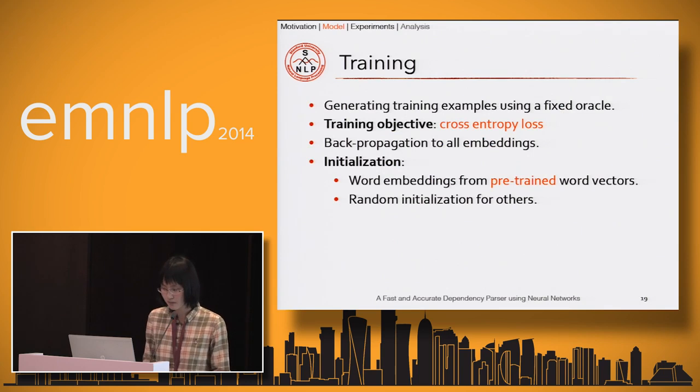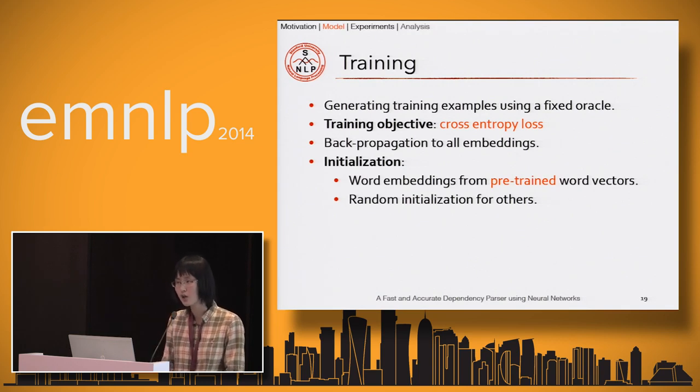In the training, we use a fixed oracle to generate training examples, and we use cross-entropy loss as the training objective. And all the errors will be backpropagated to all the embeddings. Moreover, we use pre-trained word vectors to initialize the word embeddings. And we use random initialization for the part-of-speech and dependency embeddings and other parameters.